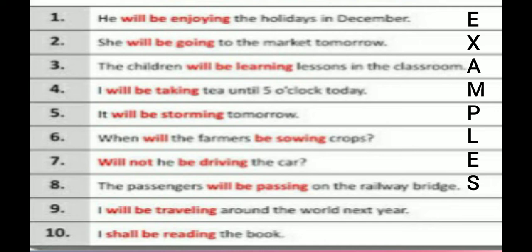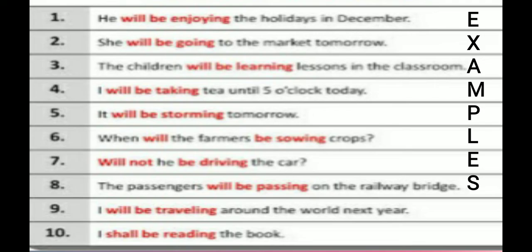Next, she will be going to the market tomorrow. Next, the children will be learning lessons in the classroom. Next, I will be taking tea until 5 o'clock today. Next, it will be storming tomorrow.